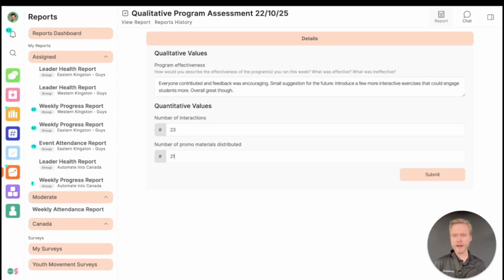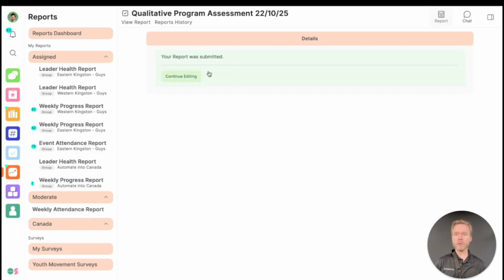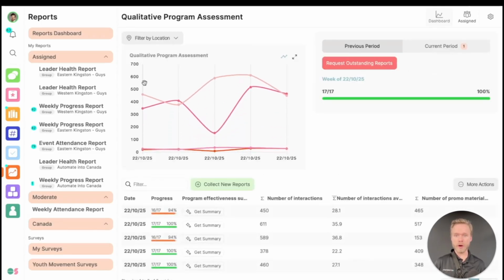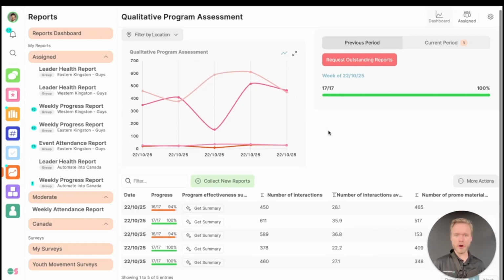Unlike quantitative feedback like we have here, when we go and hit submit, we'll be able to, when we go and review the report, understand the quantitative value really easily. We can see the summative value here in our chart. But what do we do with qualitative value? Qualitative values aren't as easy to understand because they're all qualitative.